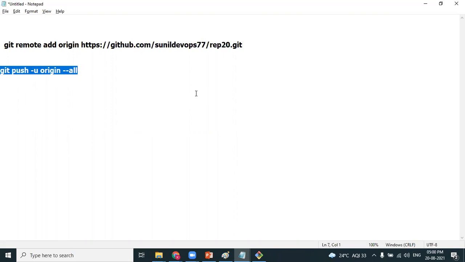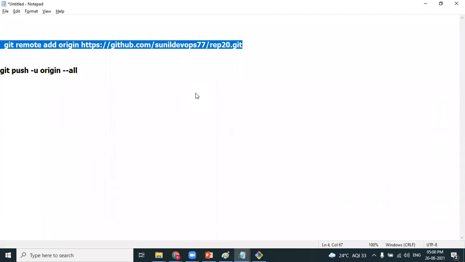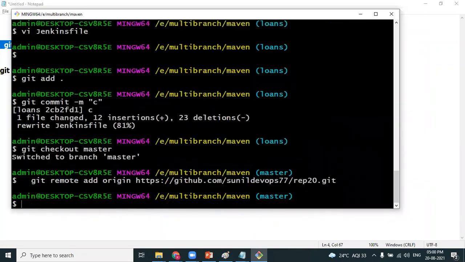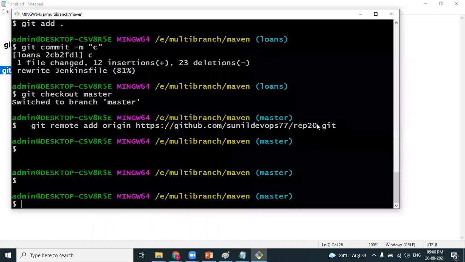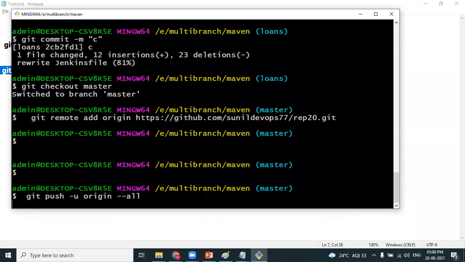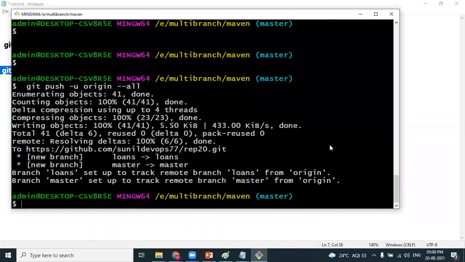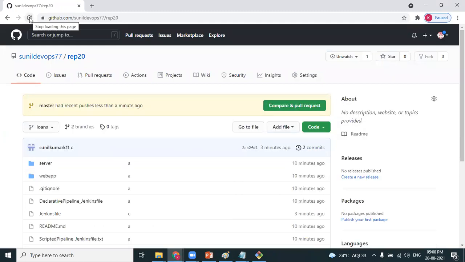How many branches are we having? One is the master branch, the other is the loans branch. So first let me link the local repository to the remote repository. The linking is done, and then I'm writing the git push command, which helps push the branches into the GitHub repository. Pushing is done, Anuj. Right. Click on refresh. The repository has been updated.